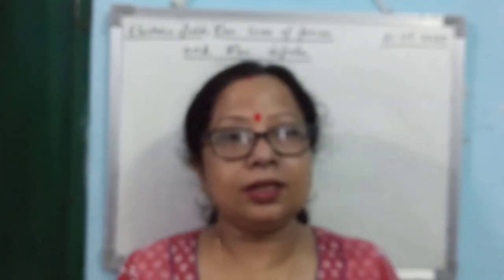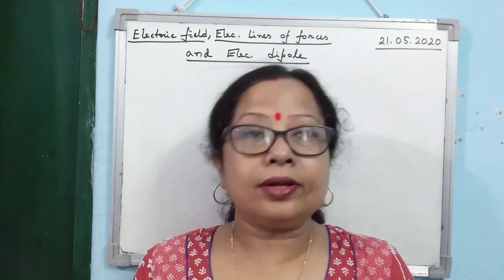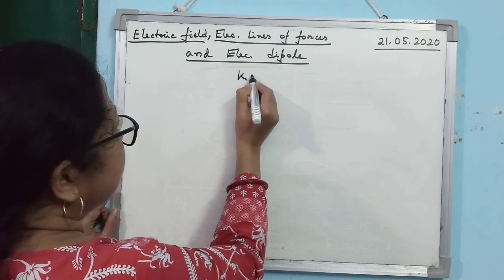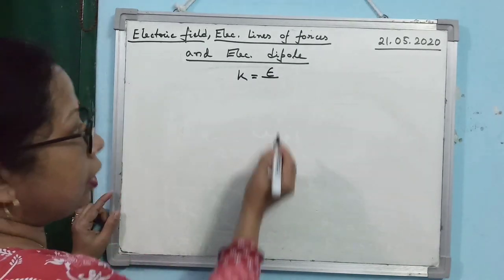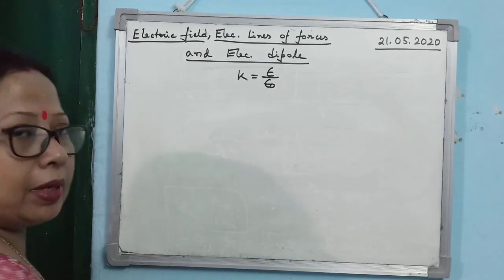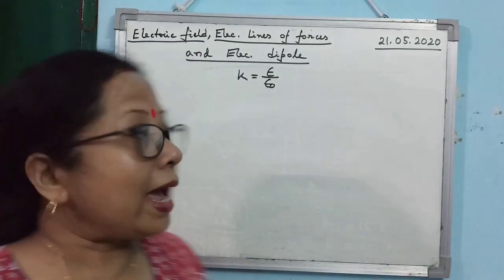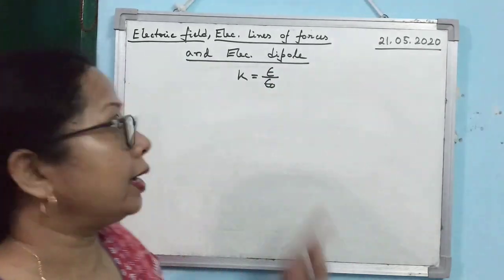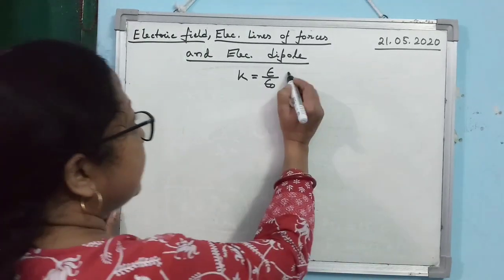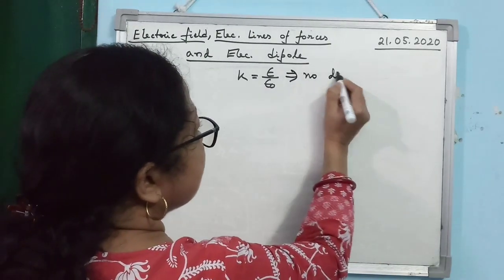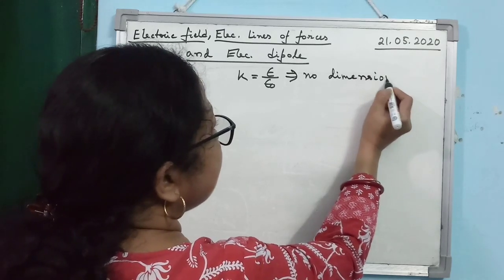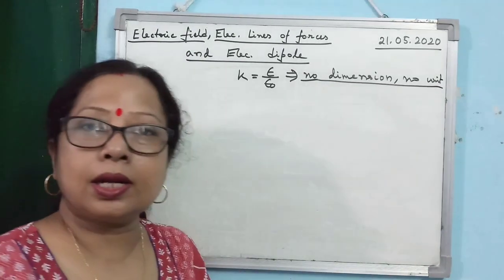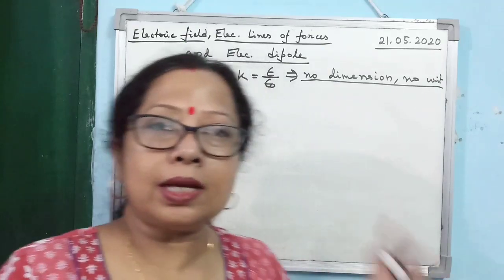Now in the last lesson, while teaching you the dielectric constant, I forgot to mention one thing. As you know, the dielectric constant is the ratio of the electric permittivity of the medium to the electric permittivity of free space. Alright. Now as it is the ratio of electric permittivity of the medium and the free space, that's why K has no dimension. It is a very important concept. Is that clear? K has no dimension and no unit. Alright. Important topic, frequently asked question. Okay. So you must remember that.